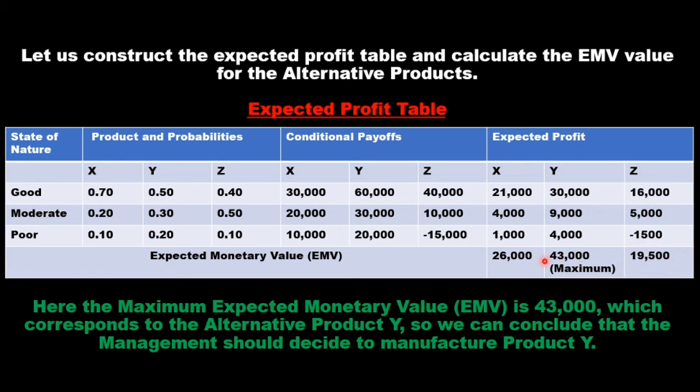Looking at this table, we can find that the maximum EMV value is 43,000, which corresponds to the alternative product Y. So we can conclude that the management should decide to manufacture product Y. This is how we take the decision using expected monetary value criteria. Thank you.